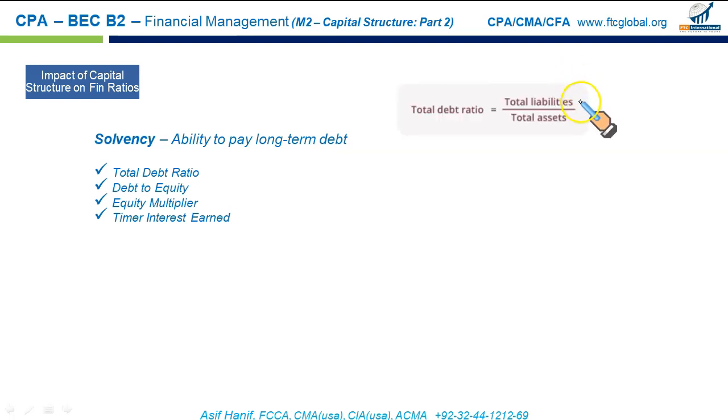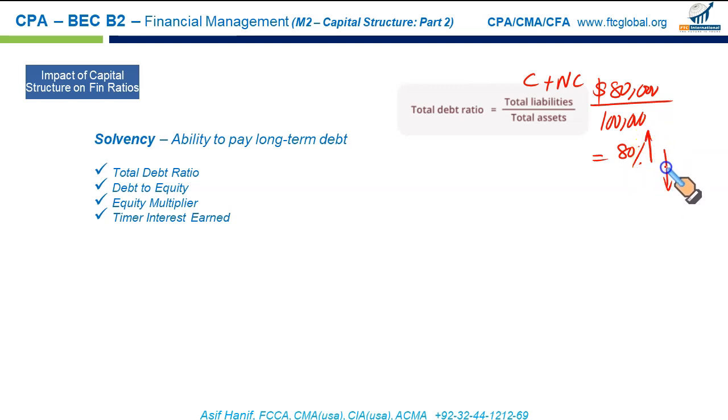These are the formulas. When you say total liabilities, these are current and non-current combined. Let's say a firm has a total of $80,000 worth of liabilities, whereas the total assets are $100,000. That means your business is 80% funded by loans, current and non-current. Good or bad, you may argue, depending upon the specific business and the type of industry. Ideally, the lower the ratio, the greater the level of solvency, and the higher the ratio, the lower the level of solvency. As you can see, 80% is quite a high percentage, so this firm has a lower level of solvency because the ratio is higher.